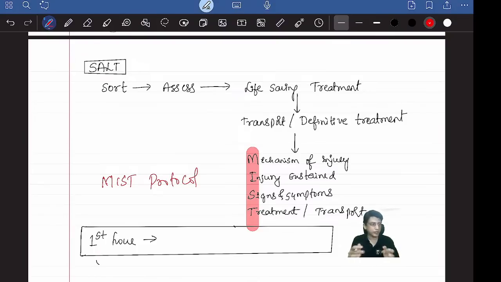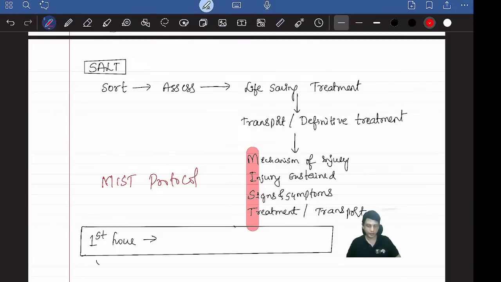Then fourth, what treatment have you already given? What are the first aid, what initial treatment you have given? I have given the tetanus toxoid injection, and also for analgesics I have given a diclofenac injection. I have given a dose of antibiotic. I have given tranexamic acid to stop the bleeding. All the first aid whatever you have given, you can explain. And then how did you transport the patient? That's also very important. How do you carry the patient from one place to another? So these are the four headings under which you explain to the consultant what had happened to the patient. It is called MIST protocol.